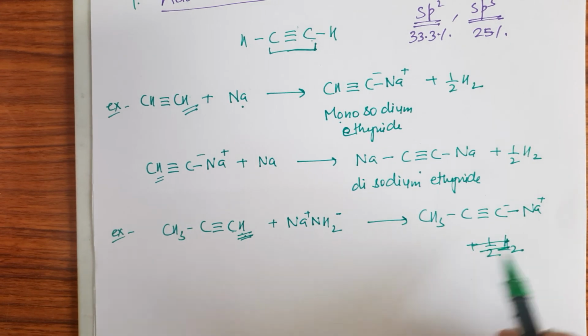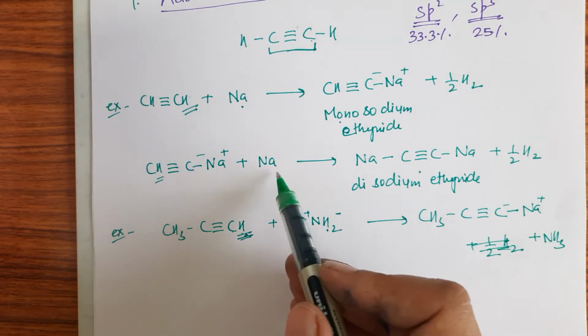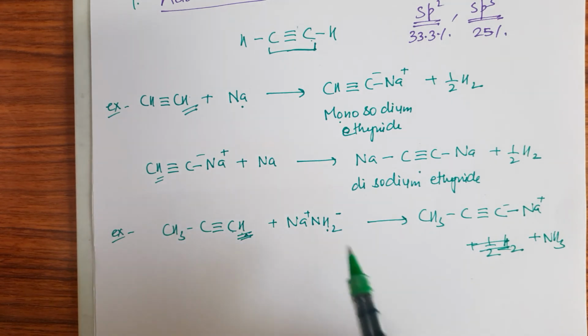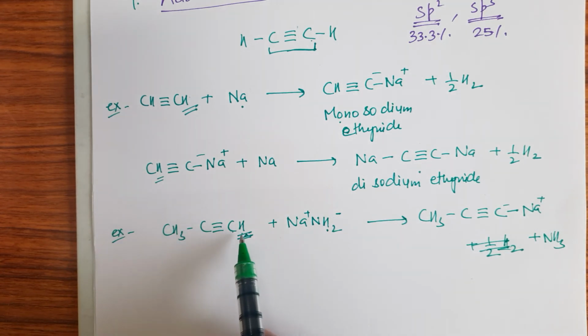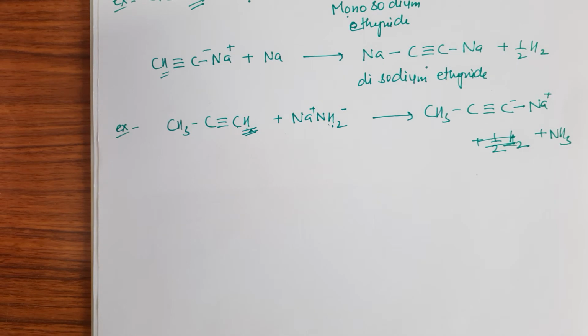we can write in this way that hydrogen and NH2 they release in the form of NH3. When sodium reacts, then it releases H2. When NaNH2 reacts, then NH3 is released. Okay, so if I want to write the order of acidity